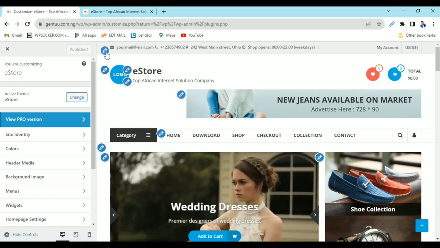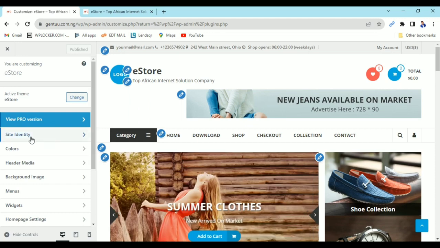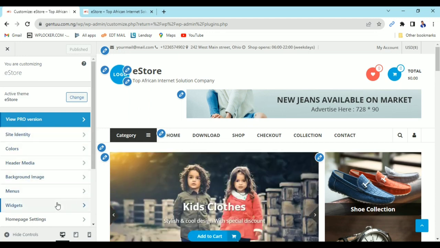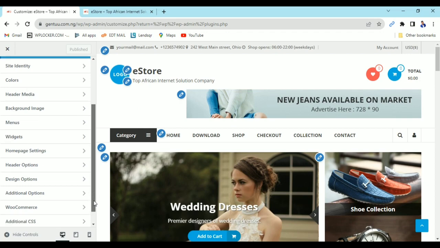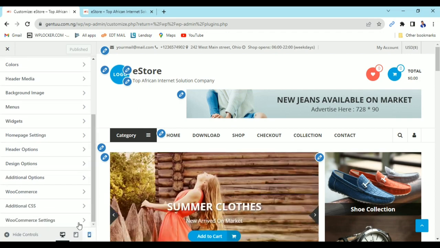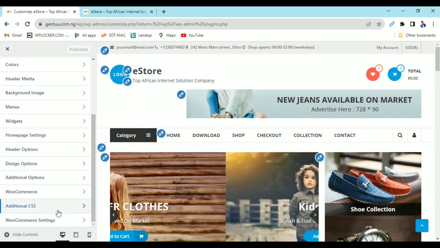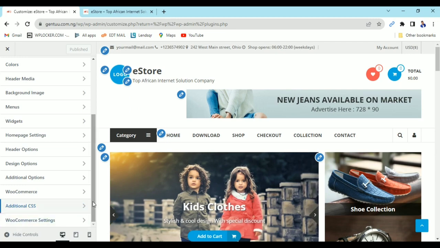First of all, let me run you through the customize section. We have site title, colors, header media, background, menus, widgets, then home page, header options, design options, additional options, then WooCommerce, additional CSS, then the WooCommerce settings.